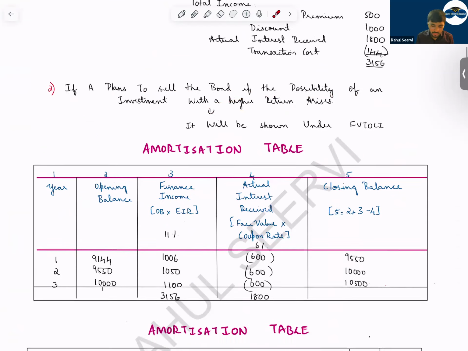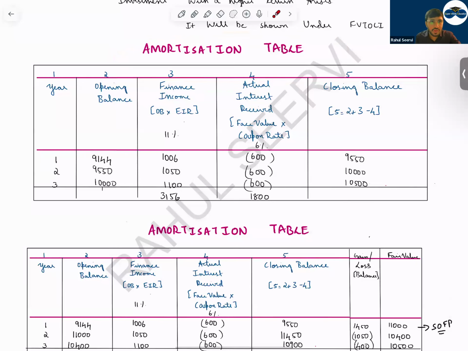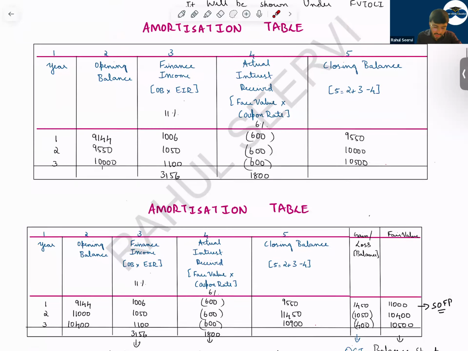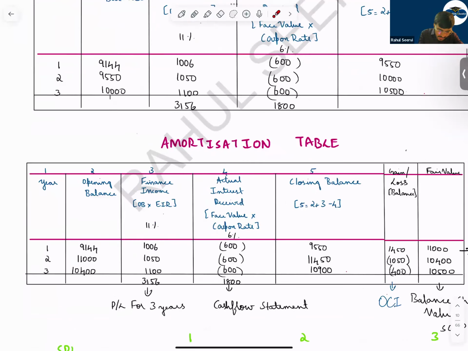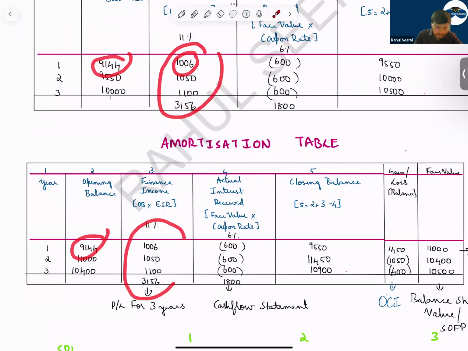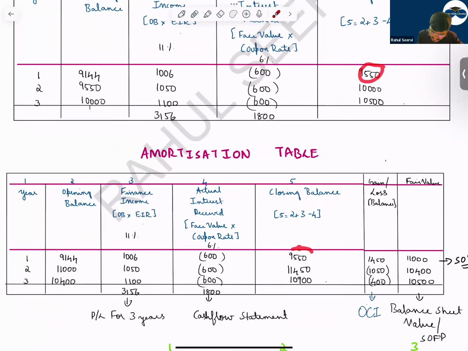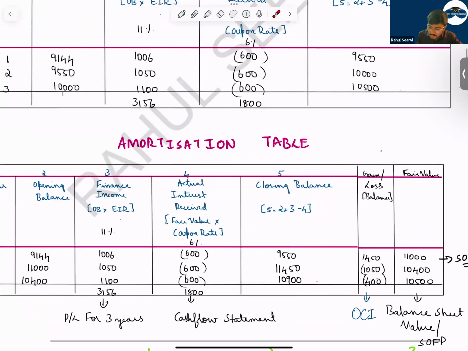In this, what should we do? The amortization table which you prepare as per your amortization method will be the same. Your opening balance will be the same, your interest income column will be the same, your payment will also be the same. Then what is your closing balance in the first year? 9,550. Now in the question, the fair value will be given. So the fair value is given as 11,000. What is the difference? 1,450.